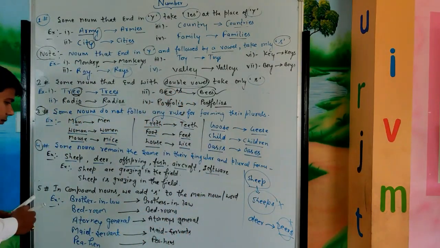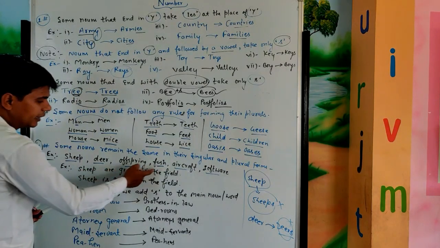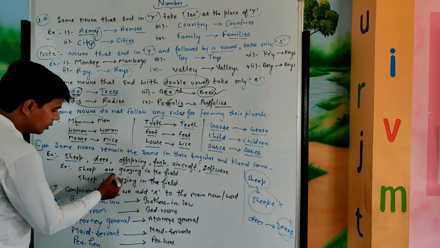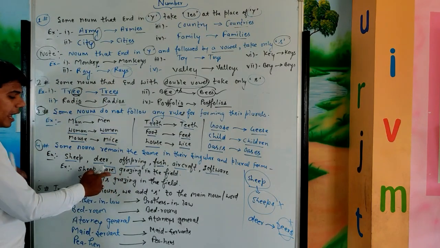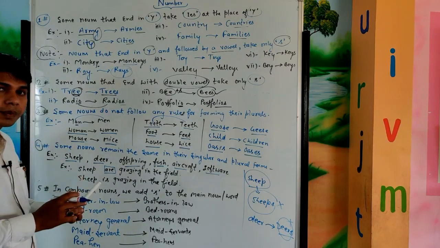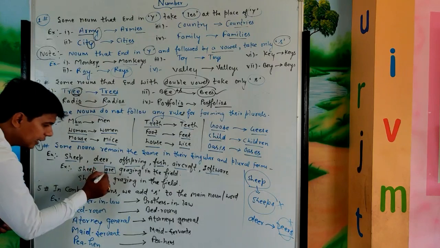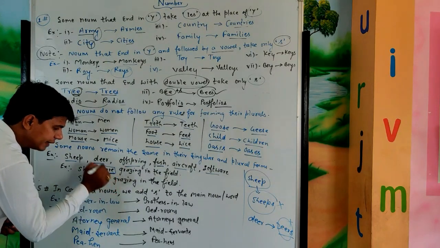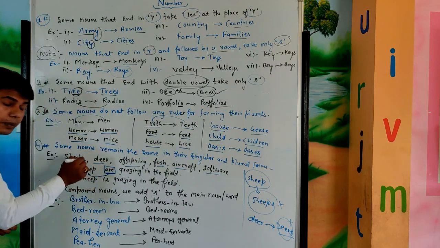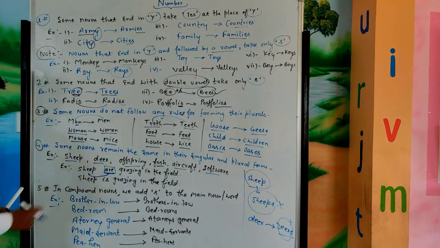Now see, I have given some examples. Sheep are grazing in the field. So here the helping verb is are, and we know very well the helping verb are is used to show plural nouns, plural subject. So the word are tells us that the given word sheep is plural. Is it clear? Now see the second example.